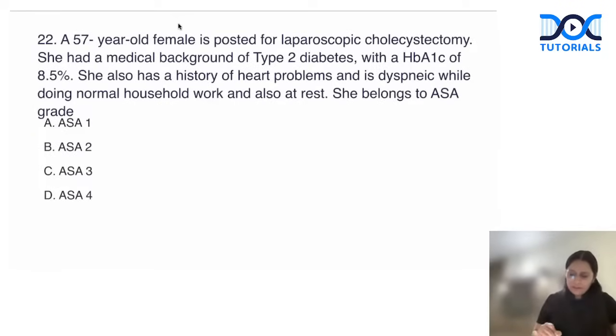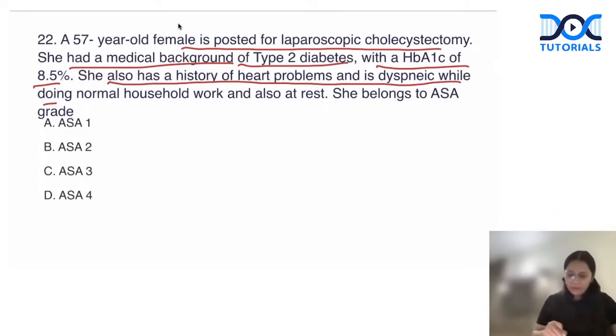A 57-year-old female posted for laparoscopic cholecystectomy. She had a medical background of type 2 diabetes, with HbA1c 8.5%. She also has a history of heart problem and is dyspneic while doing normal household work and also at rest. She belongs to ASA grade... The patient has diabetes and heart problem, and both are uncontrolled. Her diabetes, HbA1c 8.5, is uncontrolled diabetes.